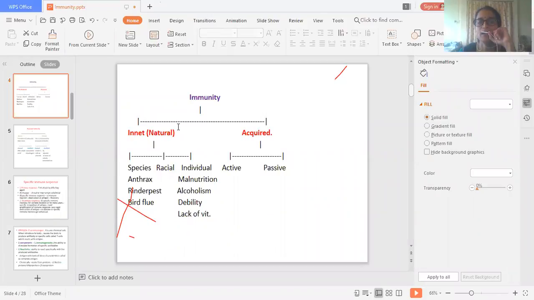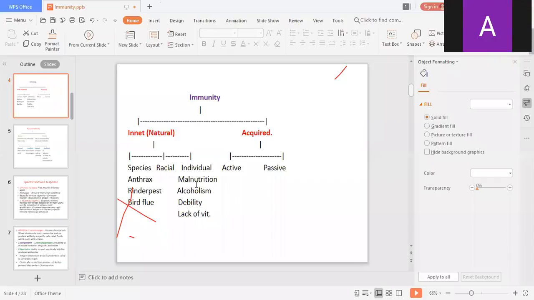What are the characteristics of innate immunity? It is present from birth. We get it from parents. It is species related, racial and individual.